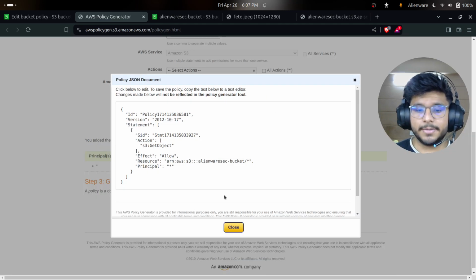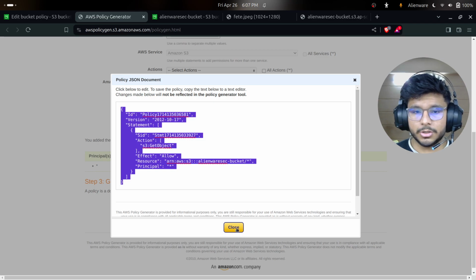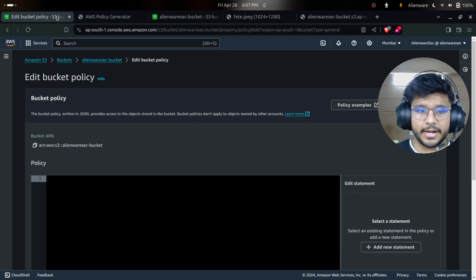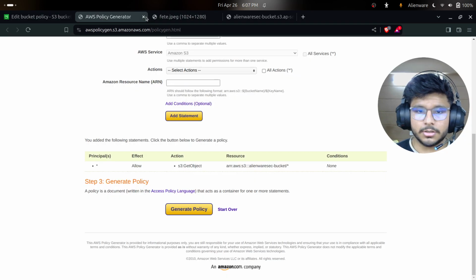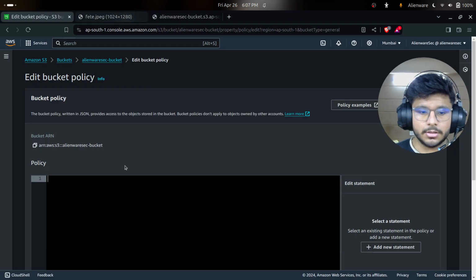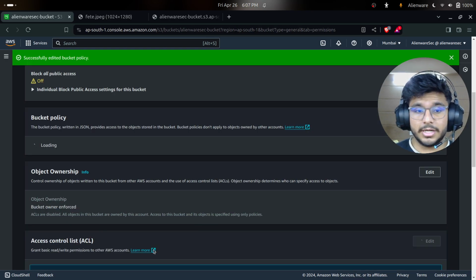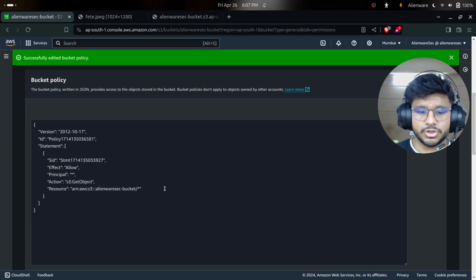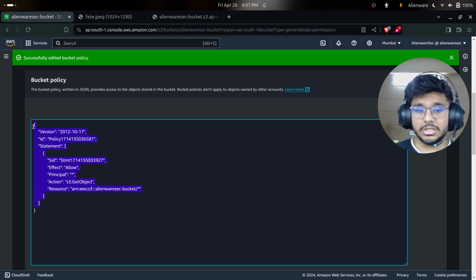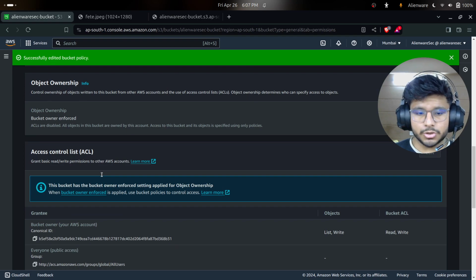Now I'll just generate policy, copy all of it, close it, and go back to my edit policy, and let me close all other things because it will take some time. And I'll just go here, paste it, and save changes. Okay, so it will save the change, and if it shows any error, then you can check here, match the policy if you have anything different, and it is all done.